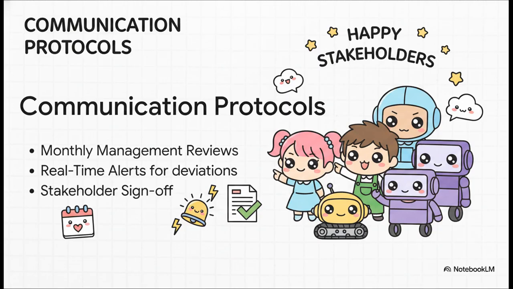To put that leadership commitment into practice, the standard outlines specific communication protocols. You need monthly management reviews for a formal review of performance data. You need real-time alerts for immediate communication regarding critical deviations, and stakeholder sign-off for final approval of accurate documentation. This structured reporting keeps everyone happy, informed, and actively engaged in continuous improvement.